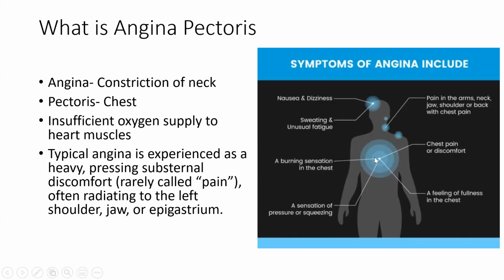And sometimes in the lower region of the chest, there might be symptoms like a burning sensation or feeling of fullness. Occasionally, this might be there throughout the time. But this chest pain will appear occasionally, whenever the person is doing too much exercise and oxygen demand is increased. This, if not treated on time, may lead to heart attack.